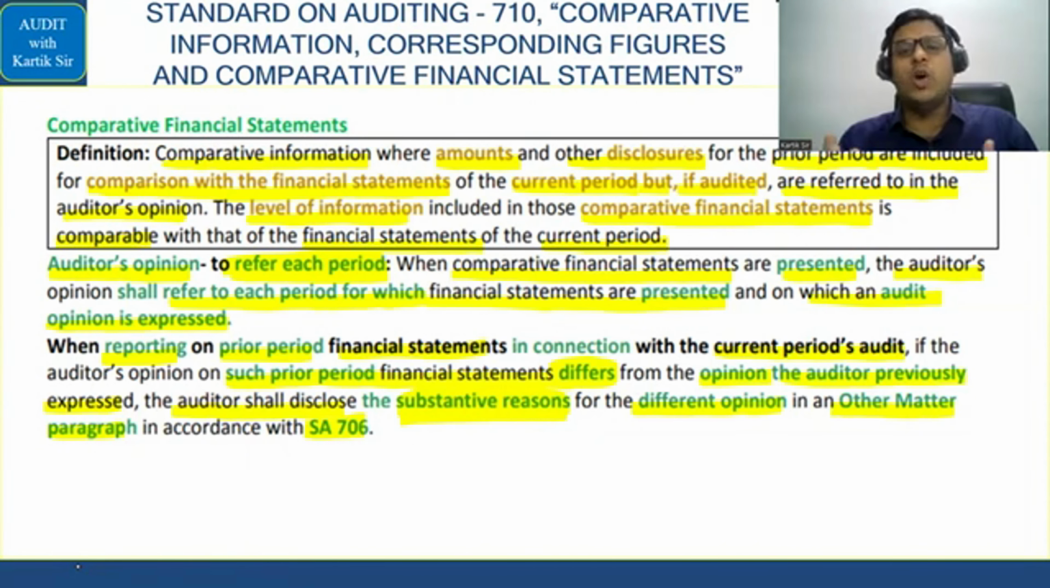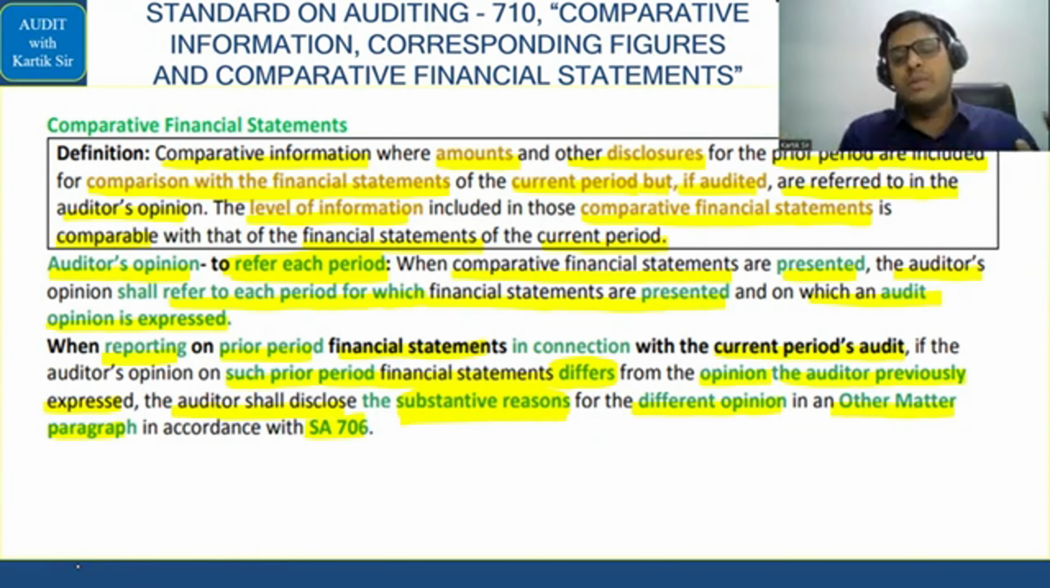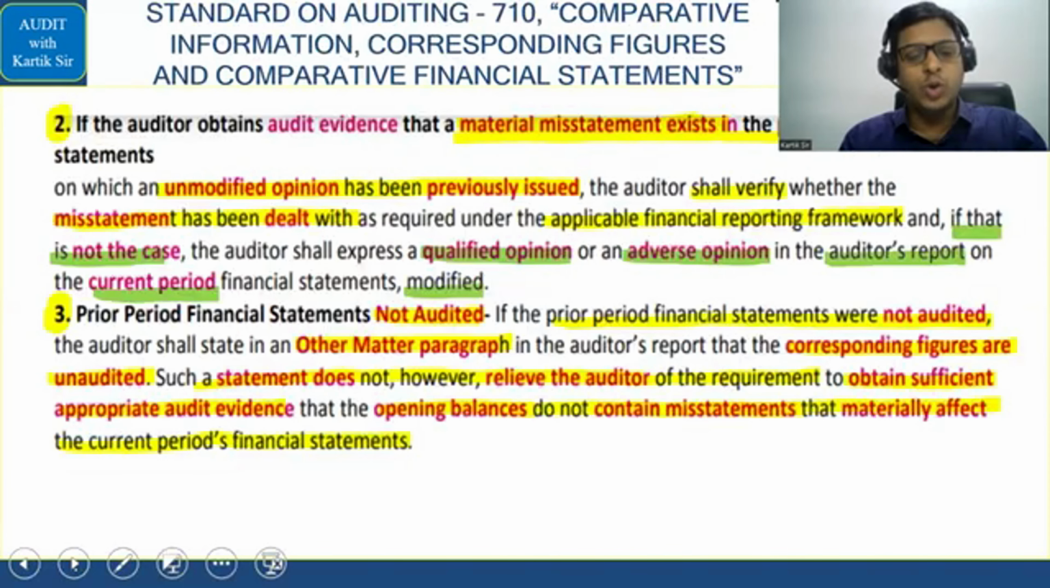Now, in this case, can you as an auditor who's doing comparative financial statements, can your opinion differ with the opinion given by some other auditor in the past? The answer is yes. In that case, the auditor has to give substantive reasons for those different opinions. Okay. Let's go to the next area, that is in relation to joint audit.